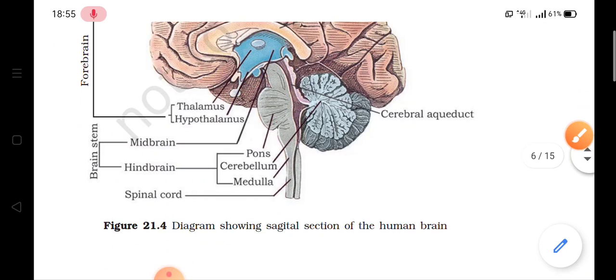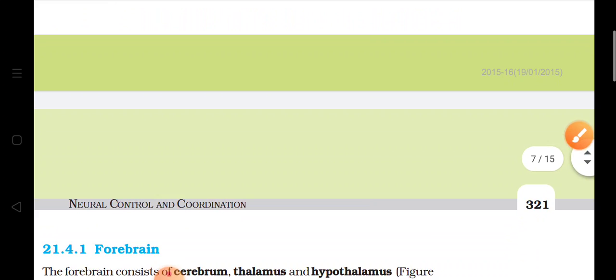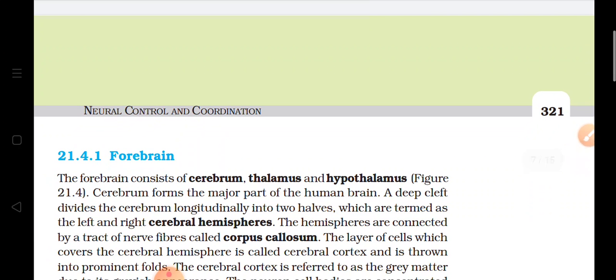Now if we talk about the parts and the functions of this brain, so first is forebrain. Forebrain consists of cerebrum, thalamus, and hypothalamus. These are the parts of the forebrain. And the cerebrum, what is its function? It is the main part of the brain, and there is a deep cleft in the cerebrum which is dividing the cerebrum into two halves, that is left and right half.